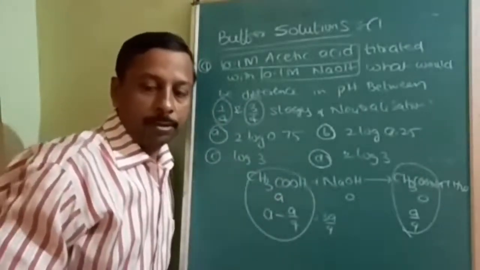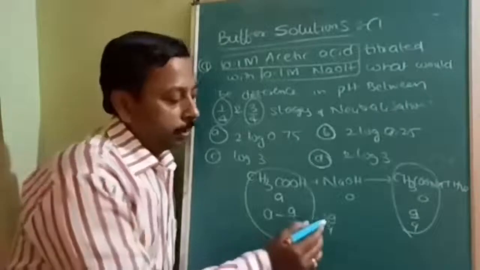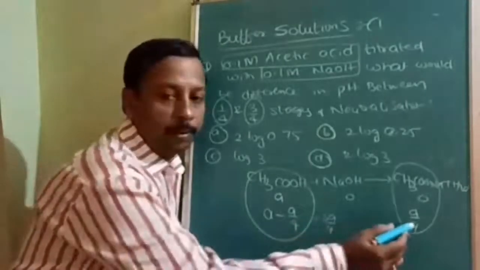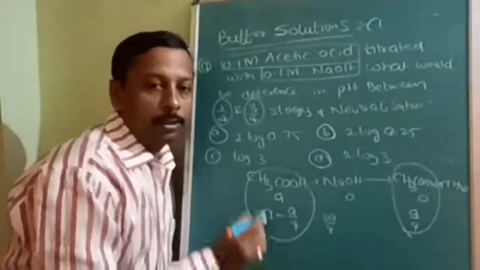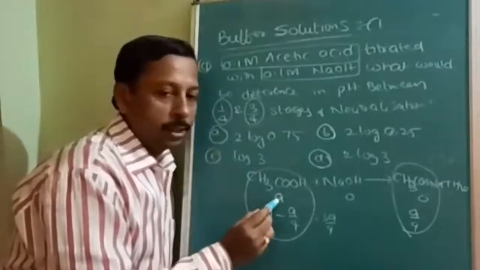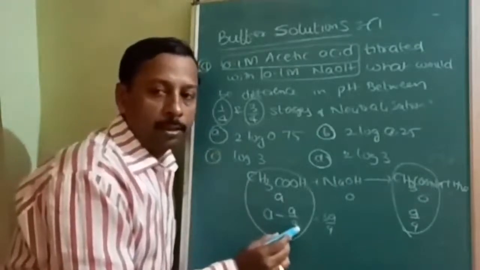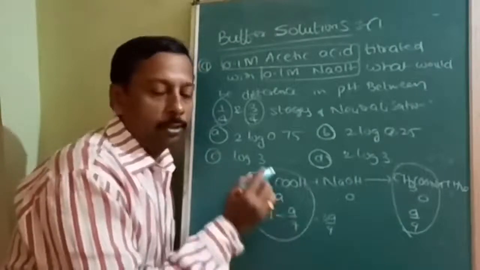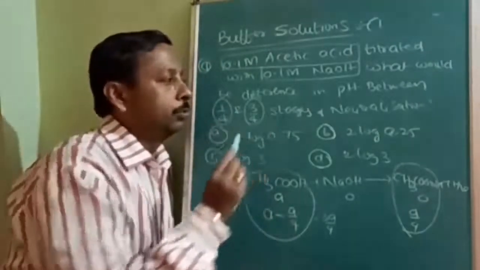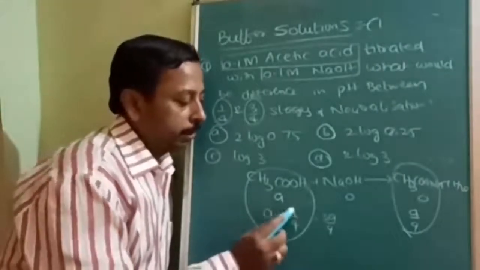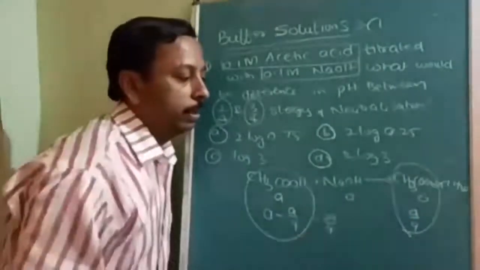Good. So here it is 3A by 4 and A by 4. Is it understood why only 1/4 of neutralization took place? A moles are there. For complete neutralization, we would write A minus A, but he told only 1/4 is to be carried out. So this is A minus A by 4, which will be A by 4.